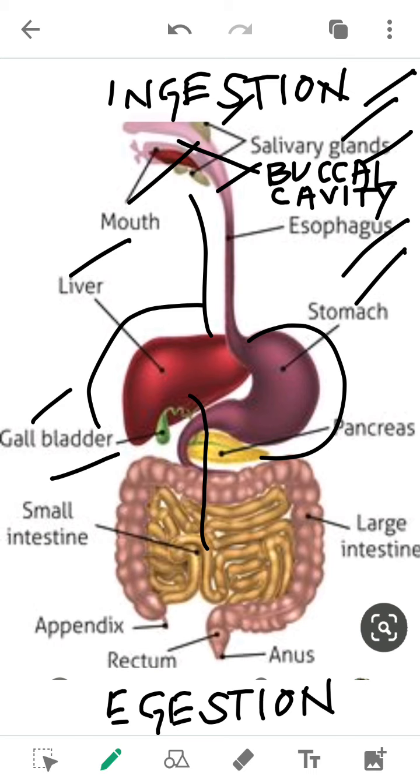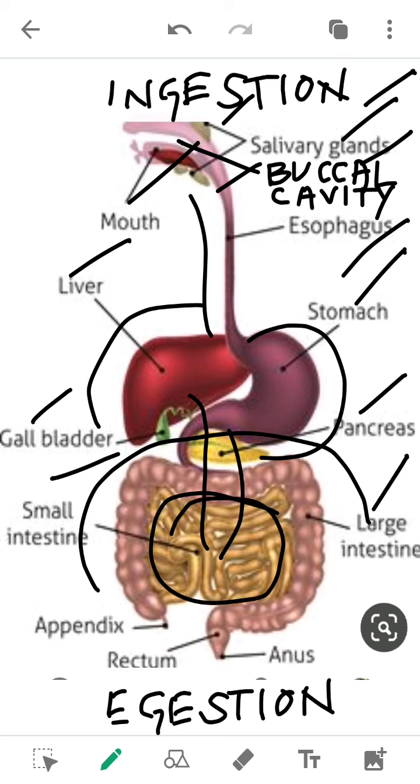Now you can see the leaf-like structure organ, that is the pancreas. Pancreas secretes pancreatic juice, which again reaches the small intestine, which helps in the digestion process. Now from the small intestine, the food reaches this wider part, that is the large intestine. Students, in this small intestine, the food is completely digested and gets absorbed into the blood vessels, and the food which cannot be digested or absorbed reaches only the large intestine.